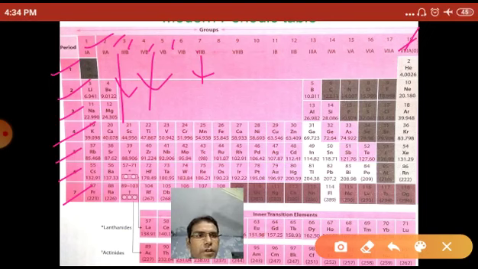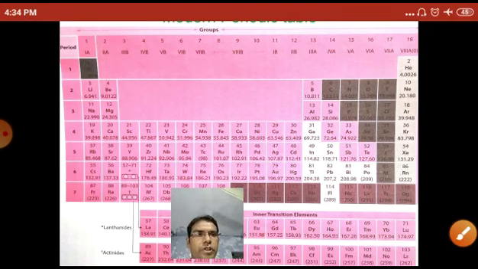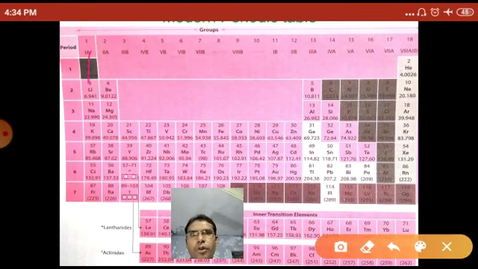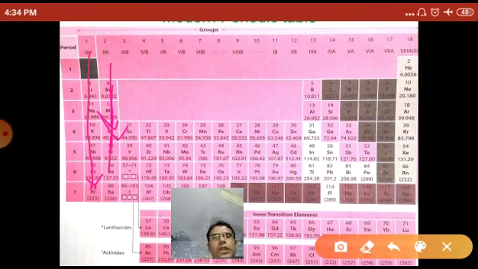Now the elements present in the first group are called the alkali metal elements. The elements present in the second group are called the alkaline earth metal elements.